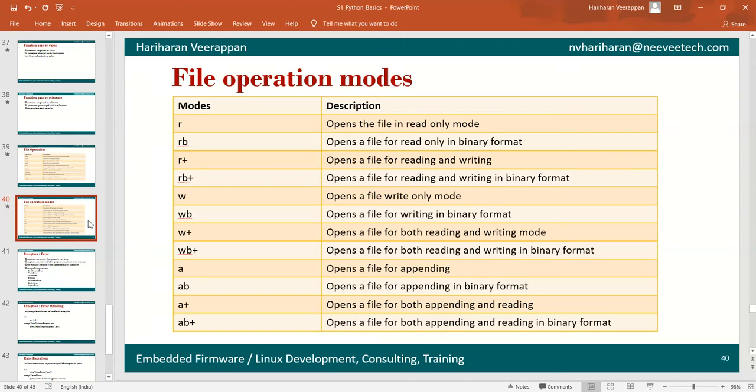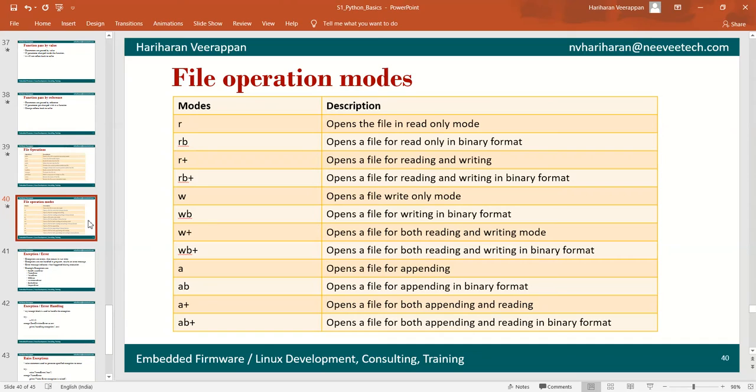R denotes that the file can be opened in a read-only mode. RB, the file will be opened in read-only mode in a binary format. R plus means that the file will be opened for reading and writing. RB plus means that the file will be opened for reading and writing in a binary format.